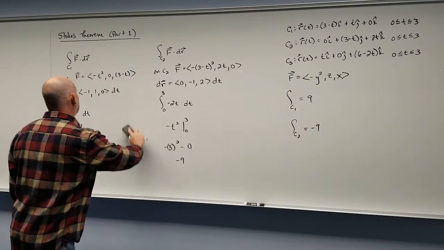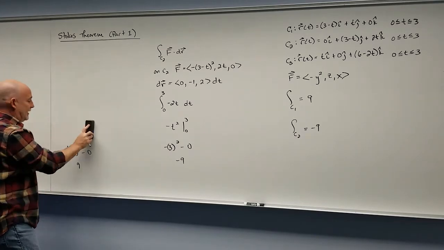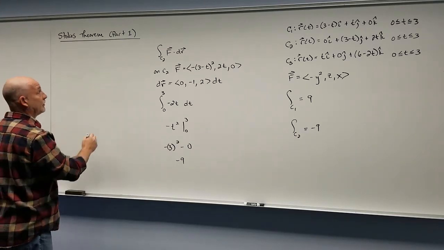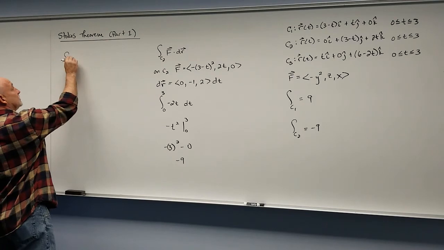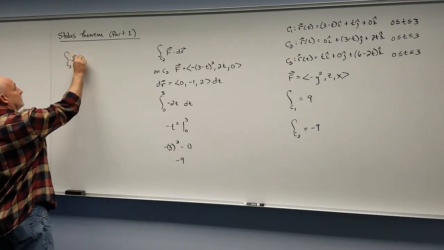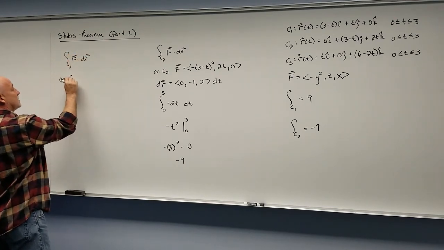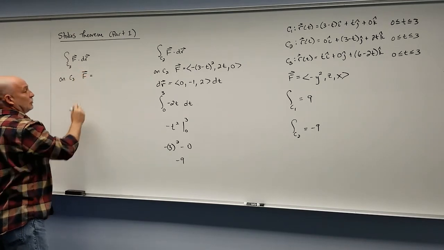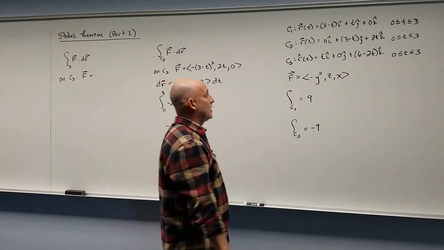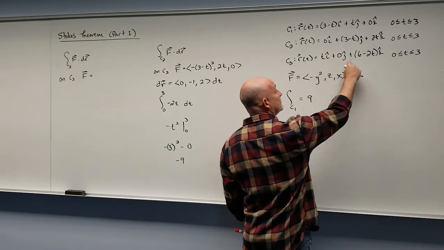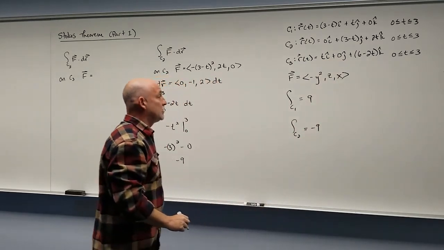All right, I'm going to go back over here and erase this one. Let's do the last path. This will get us all the way around. So the integral for C3 of f dot dr. On C3, x is t, y is 0, z is 6 minus 2t.